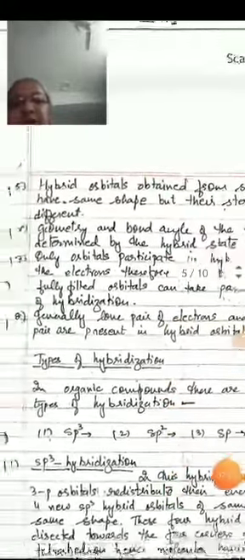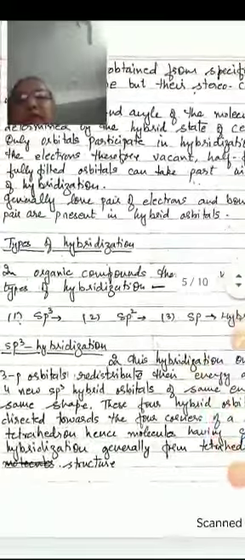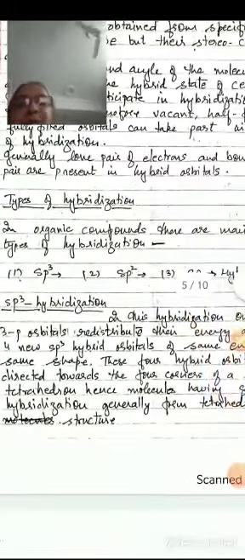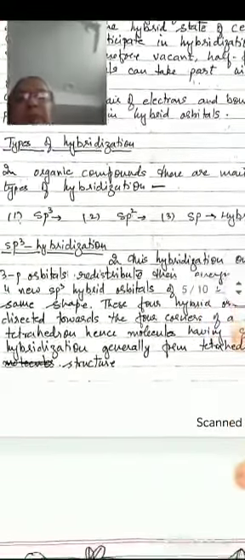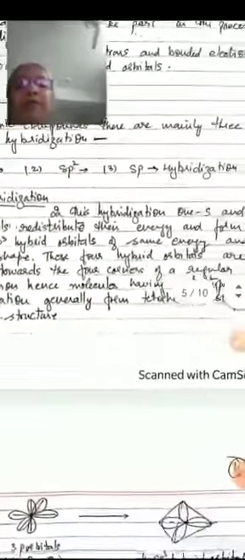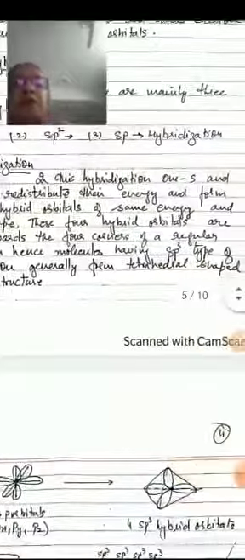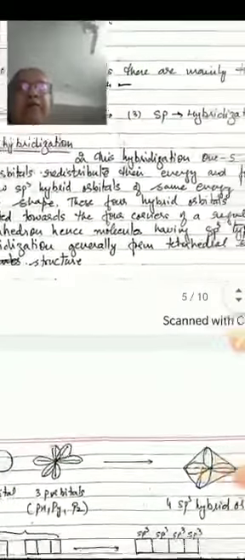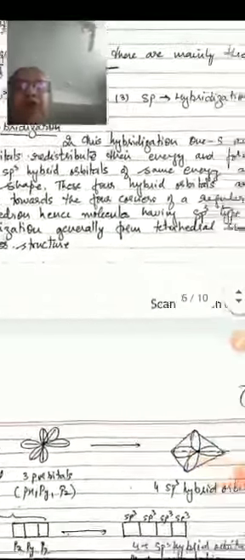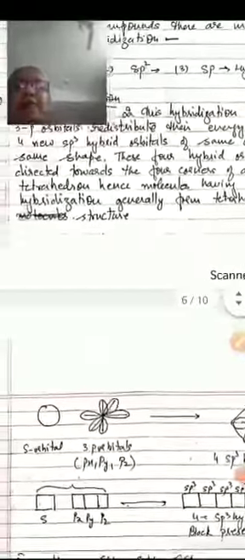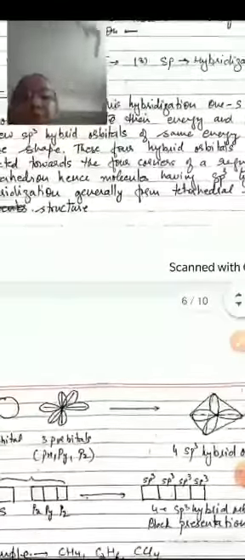If we consider the types of hybridization, then we see that in organic compounds there are mainly 3 types of hybridization: sp3, sp2 and sp hybridization state. If we consider first the sp3 hybridization, in this hybridization 1 s and 3 p orbitals redistribute their energy and form 4 new sp3 hybrid orbitals of same energy and same shape. These 4 hybrid orbitals are directed towards the 4 corners of a regular tetrahedron. Hence, molecules having sp3 type of hybridization generally form tetrahedral shaped structure.